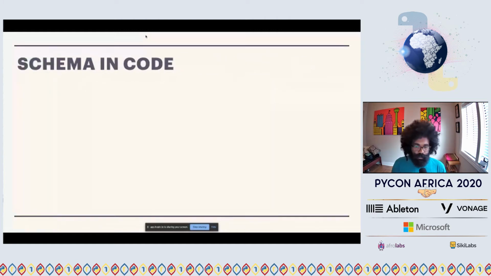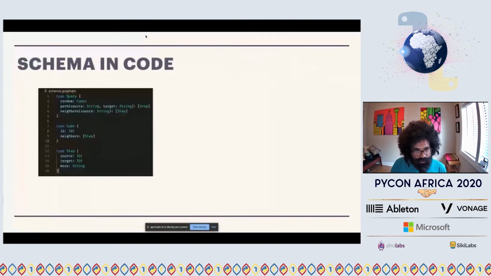So what does this look like in code? Again, the picture of the schema itself, we know that ultimately we're talking Python here. So what does that look like in Python?